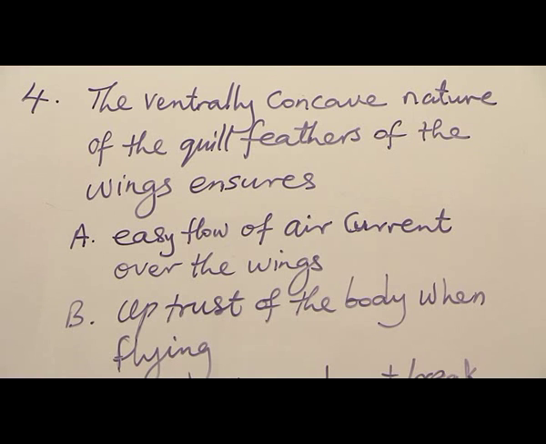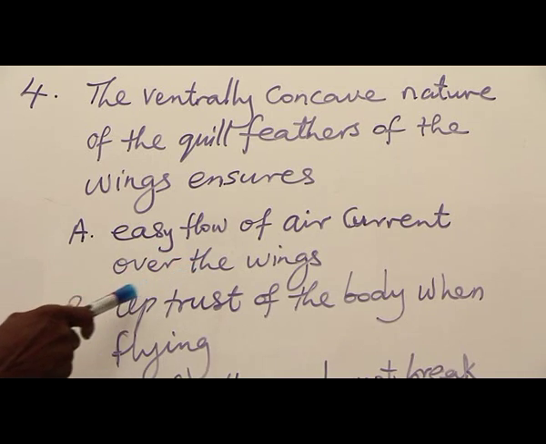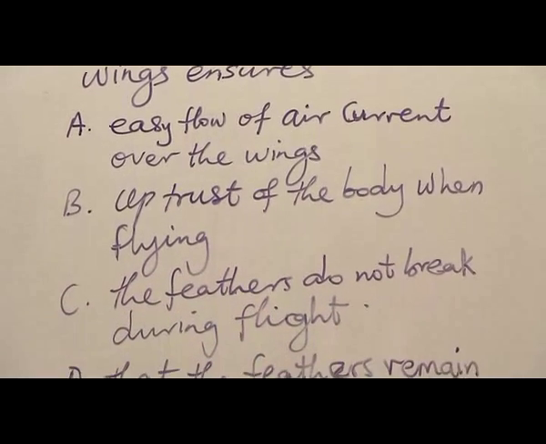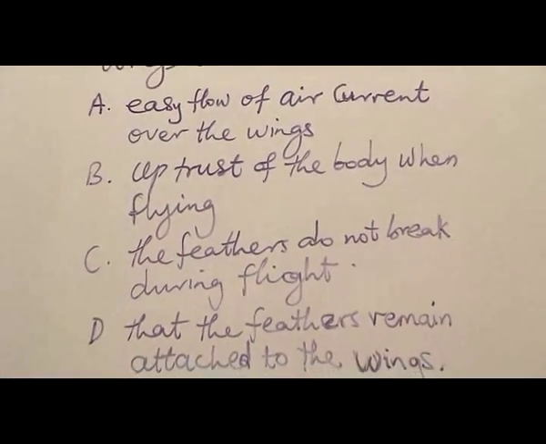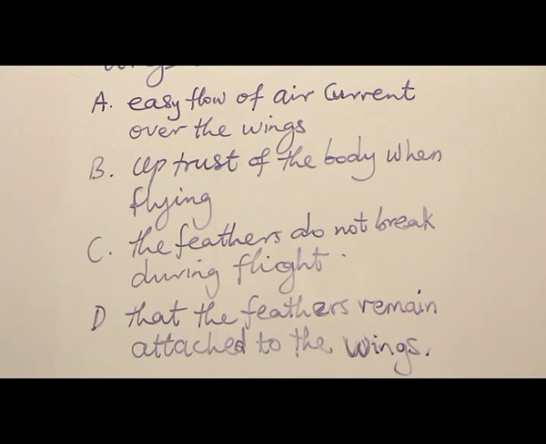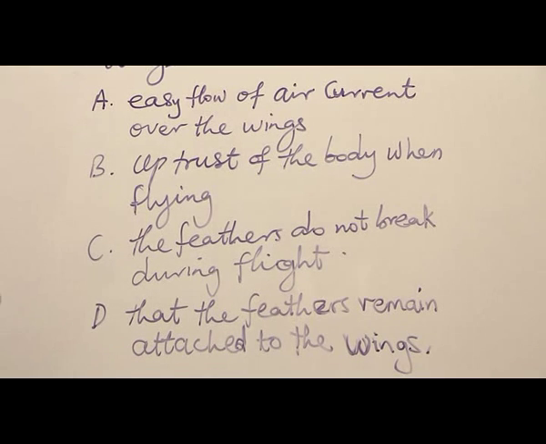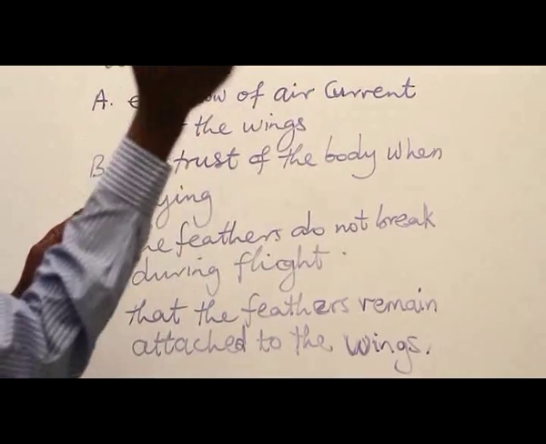Question number 4. The ventrally concave nature of the quill feathers of the wings ensures: A, easy flow of air current over the wings. B, upthrust of the body when flying. C, the feathers do not break during flight. And D, that the feathers remain attached to the wings. Option A, you see, when we talk about concave, it is curving like this, to be a bit hollowed.